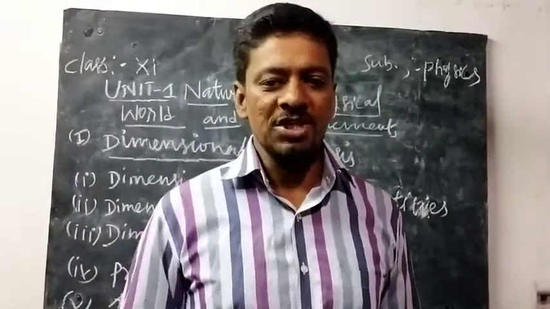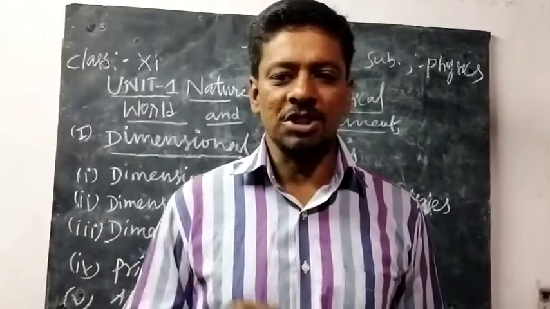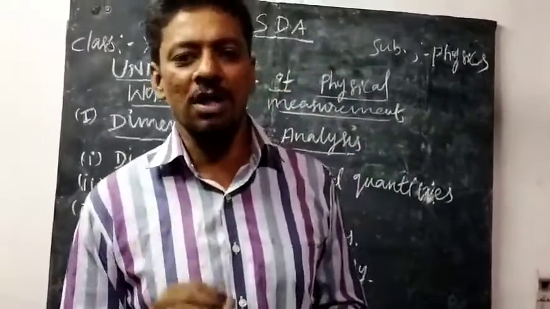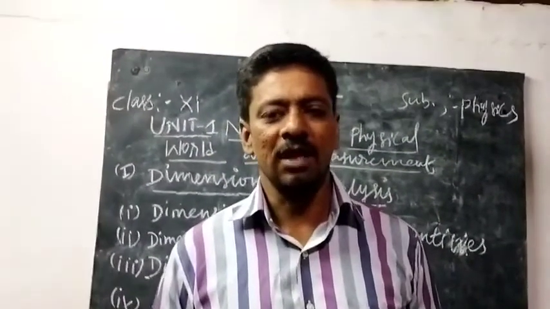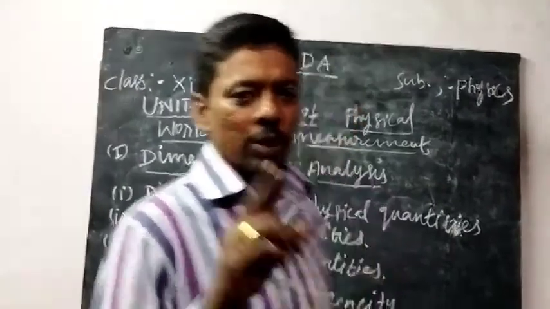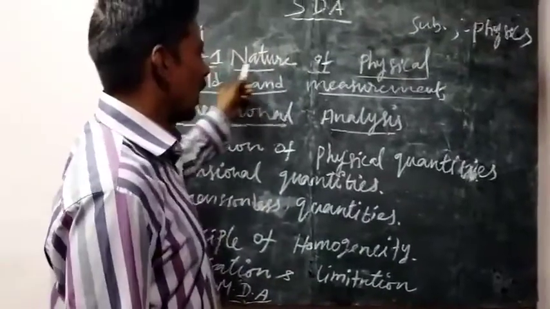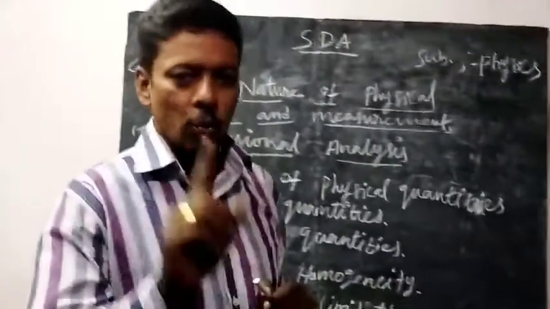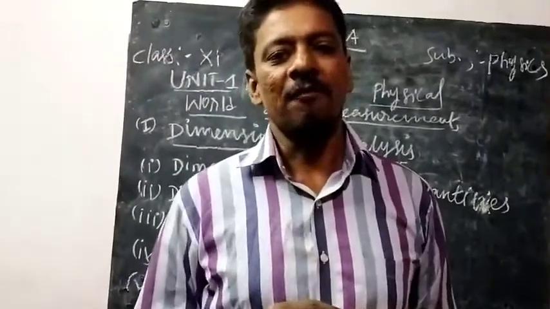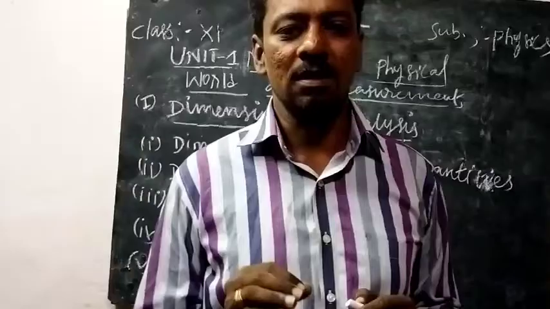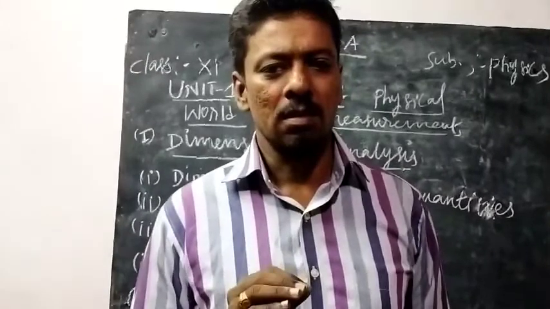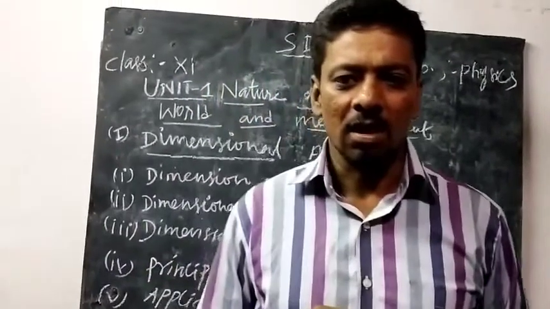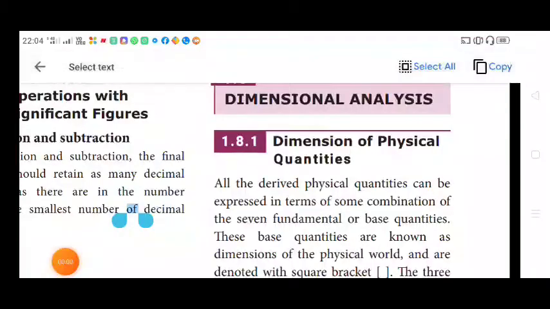After this lesson, you are going to meet the August month examination. The portion for the August month examination is Unit 1, Nature of Physical World and Measurement. Unit 1 is the portion for the August month examinations. Shall we go to the lesson now?